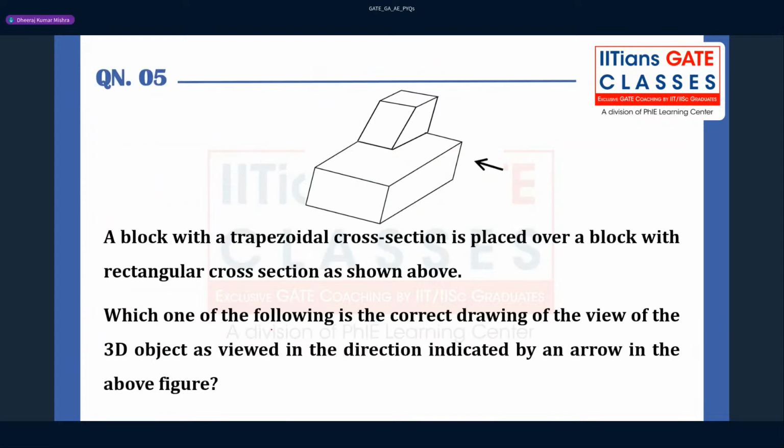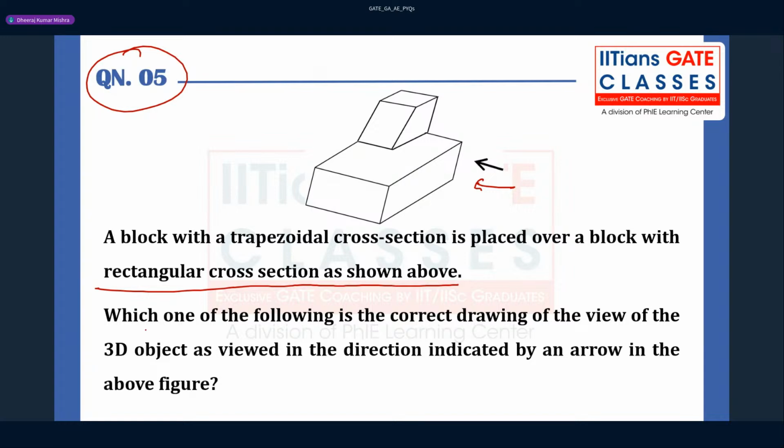Fine, so we'll move to question number 5. This block is given. These kinds of figures you might have seen in your college days in the first semester in drawing, when we were doing engineering graphics, like a 3D picture. A block with a trapezoidal cross section is placed over a block with rectangular cross section as shown in this figure.